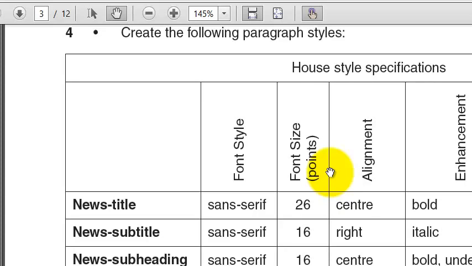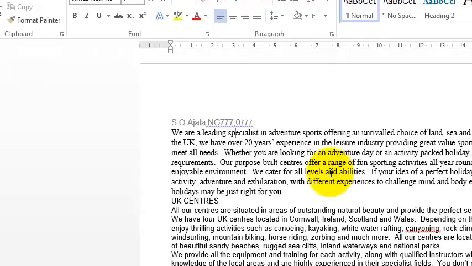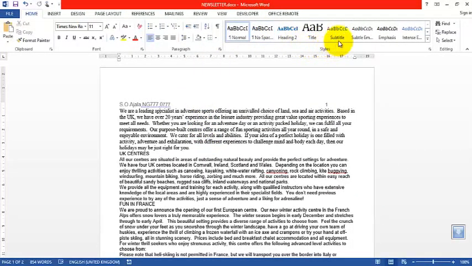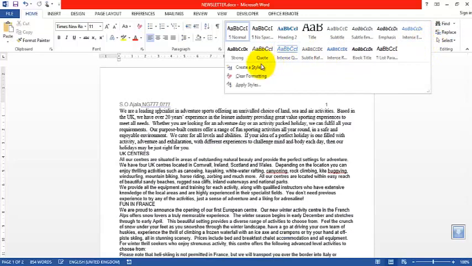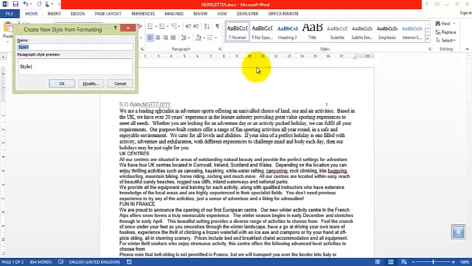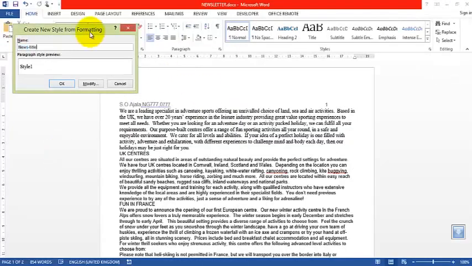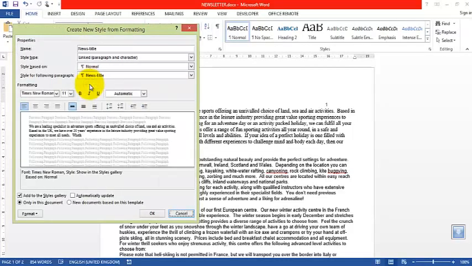So we are going to take time to create the house style specifications. Okay, so we'll begin from here. Now if you look at it, this place we have different styles. These are default styles. So we are going to create our own. Click on this small looking down arrow, create a style as a new style. And then what is the first style name? You must type the same thing exactly. News-title. And you click on modify.